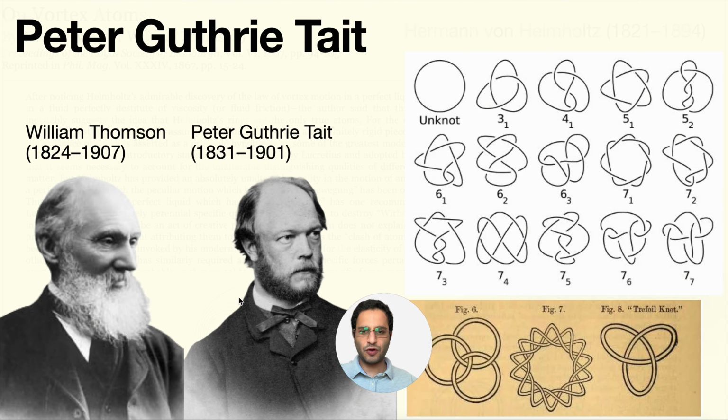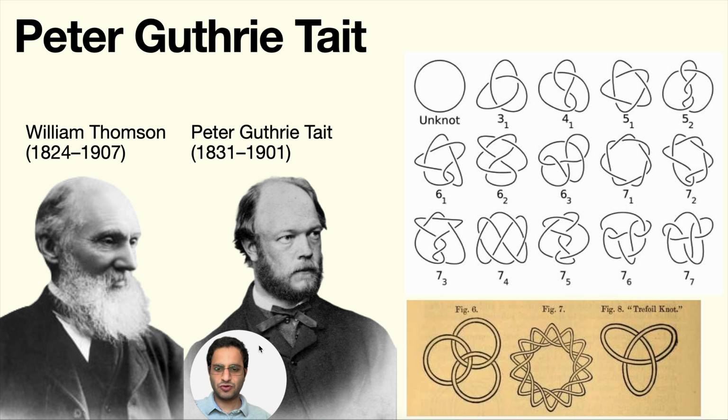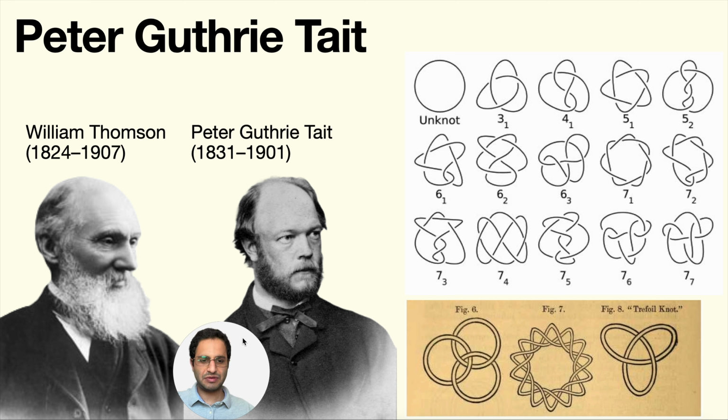And he did it with one of his co-workers, Peter Tate, who was a mathematician mostly, and one of the founding people of the branch of topology in mathematics, which is concerned with how you can define different properties, like geometrical independent properties, by twisting objects in different ways. And he had this theory of knots. So they had this theory of knots together, and they were simply stating that if you tie this vortex in different ways, these different knots are representing different characteristics and different properties. Therefore, these are different atoms.